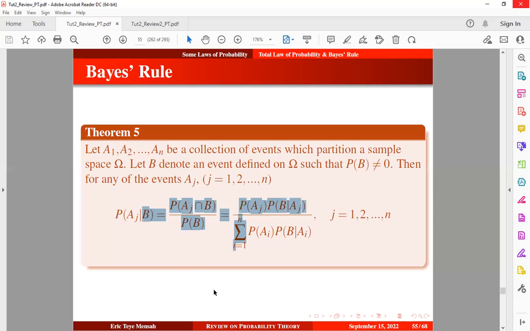So, okay, we can express this as the probability of A intersection B divided by the probability of B, and using the multiplication rule, we can have the numerator expressed in this form, and the denominator is now expressed in this form. Okay, that's the total probability. So what does this mean?